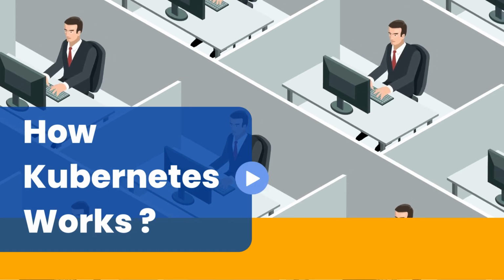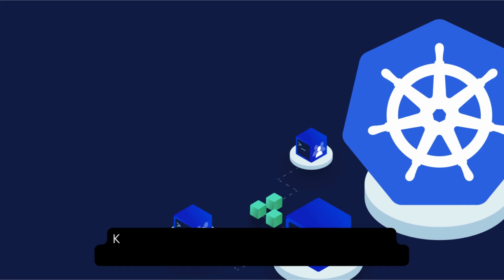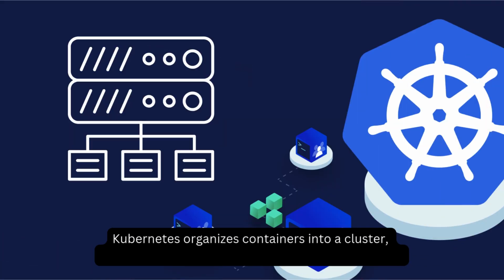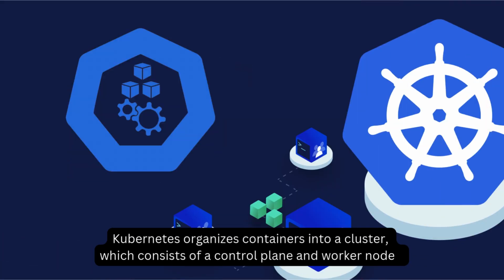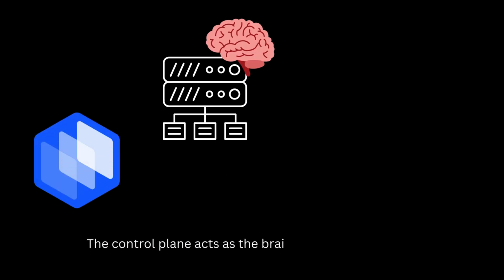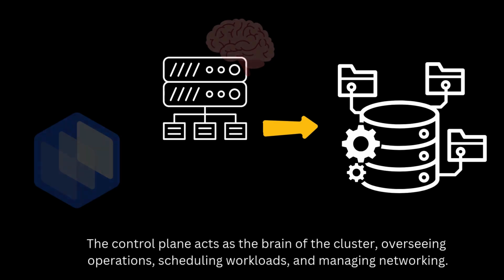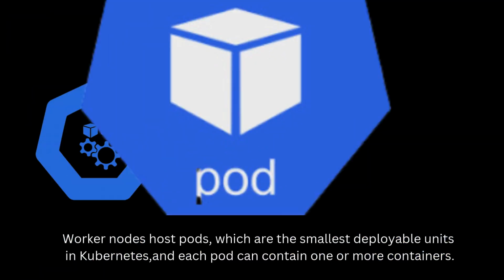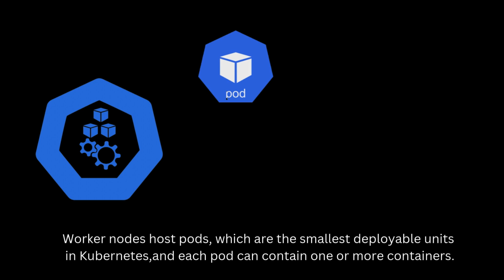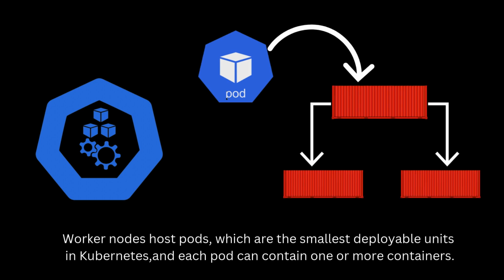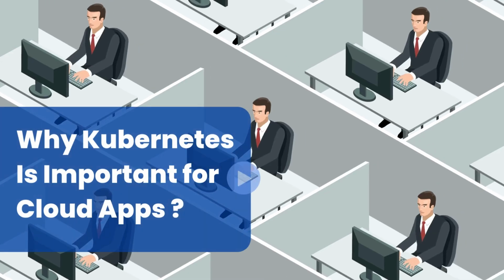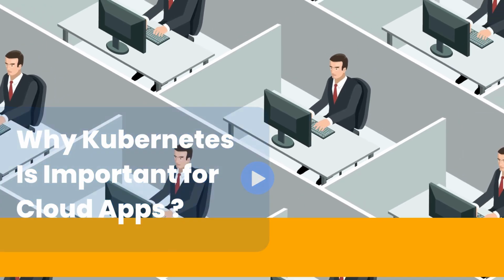How Kubernetes works. Kubernetes organizes containers into a cluster, which consists of a control plane and worker nodes. The control plane acts as the brain of the cluster, overseeing operations, scheduling workloads, and managing networking. Worker nodes host pods, which are the smallest deployable units in Kubernetes, and each pod can contain one or more containers.